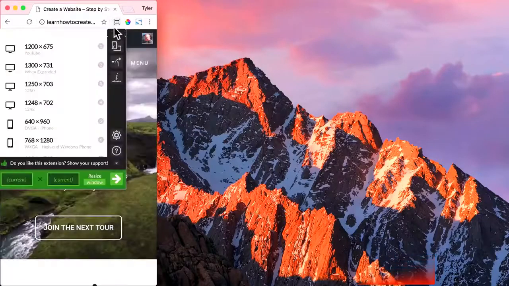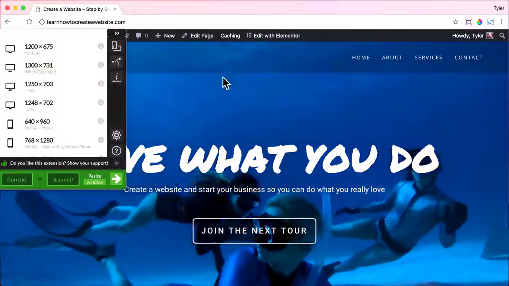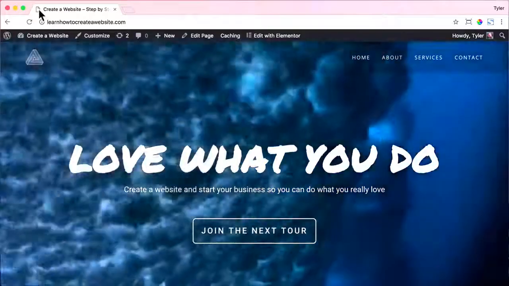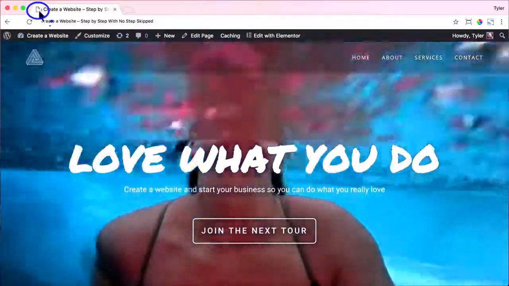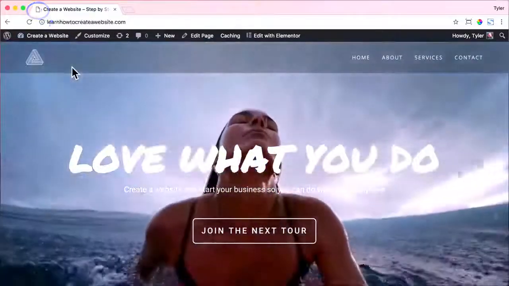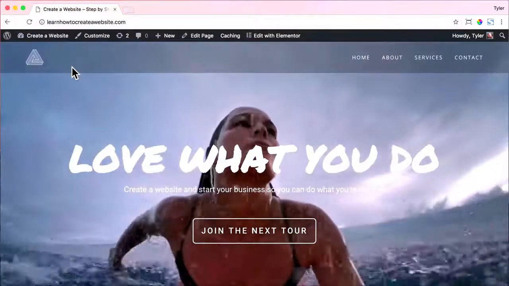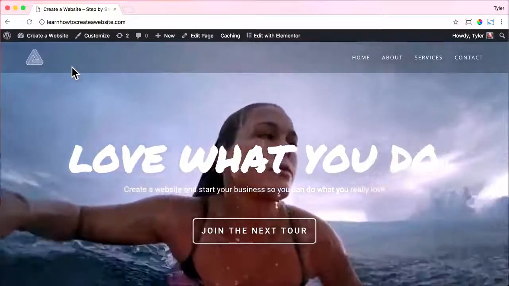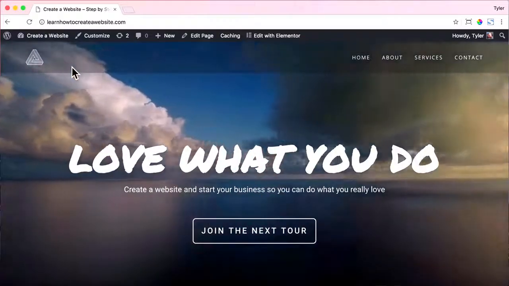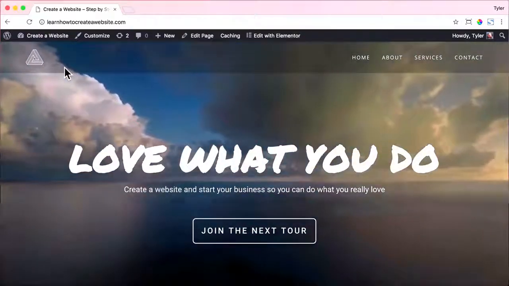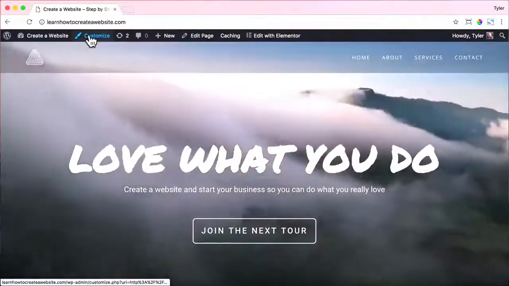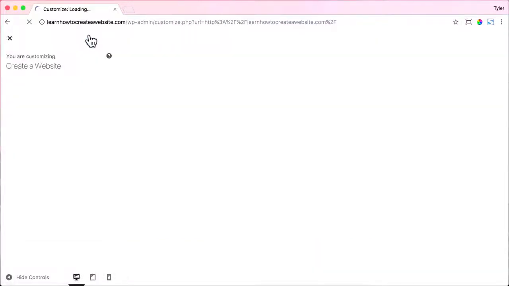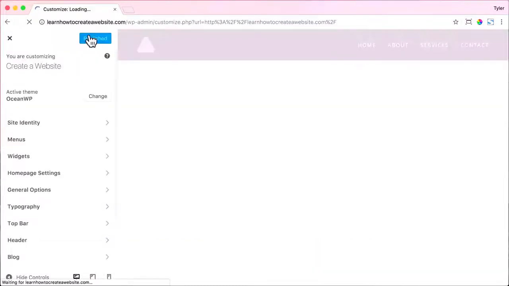The next thing that we're going to do is change our favicon, and that's this little icon up here. You can barely see it, but it looks like a page right now. We want our logo to be in there. But if we keep our logo as white, because it's a white background, you're not going to be able to see it. So I want to change our logo into a black logo so that we can actually see that icon.